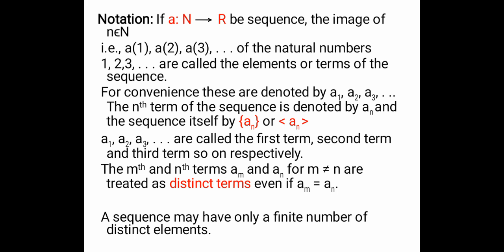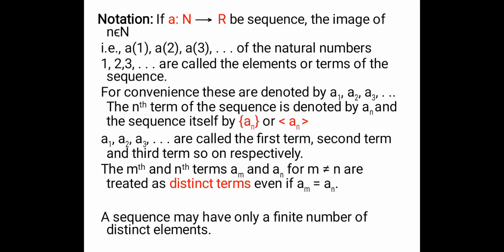Next, notation. If a from N to R is a sequence, then the image of n belongs to N, because see, our domain is what? Natural numbers. So images of all the elements of natural numbers will be in your codomain, right? So the small n takes values 1, 2, 3 and so on.